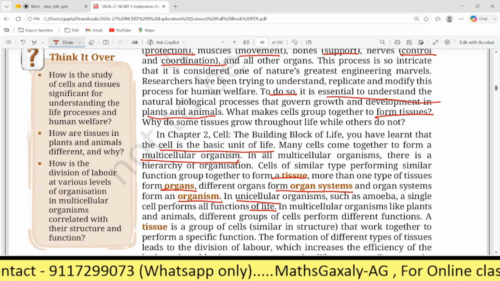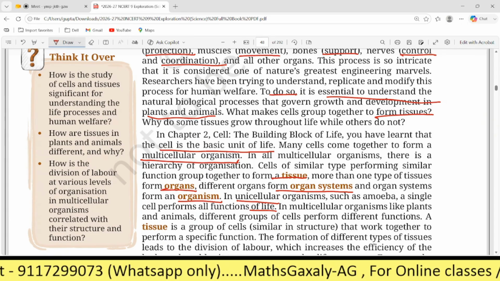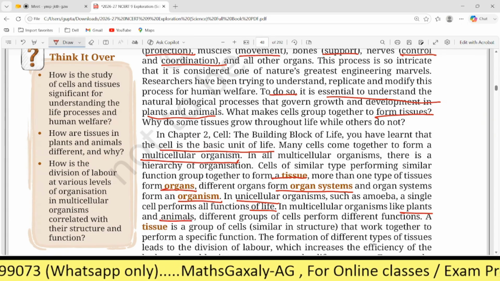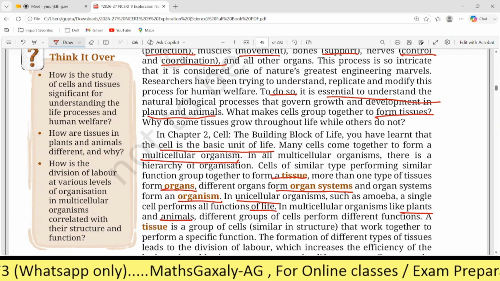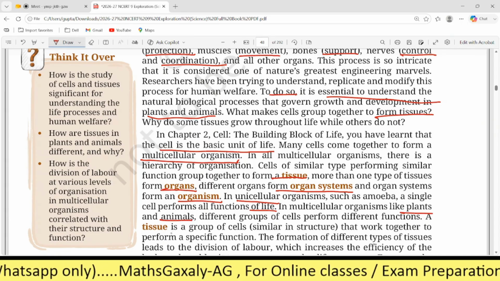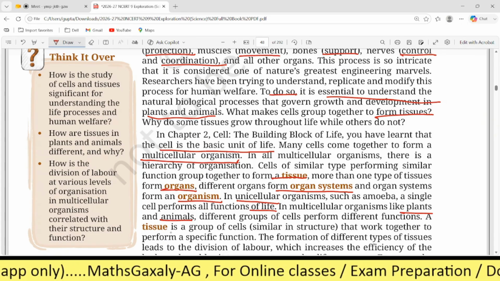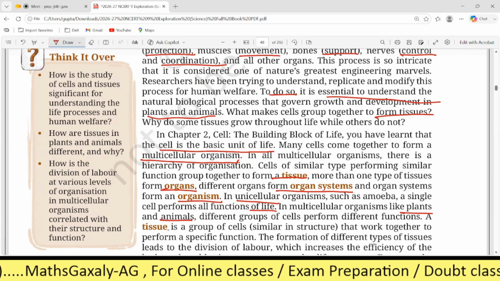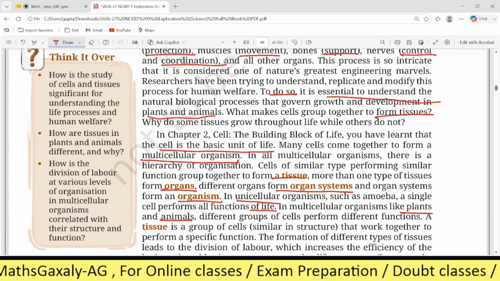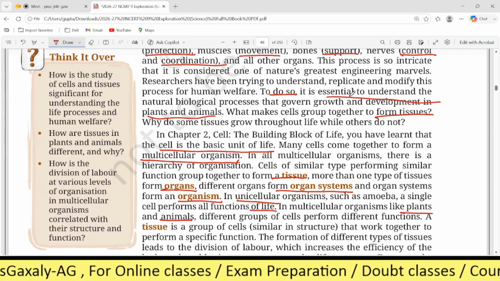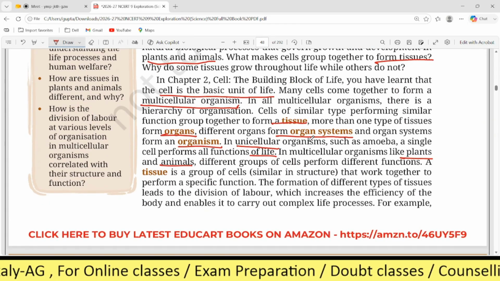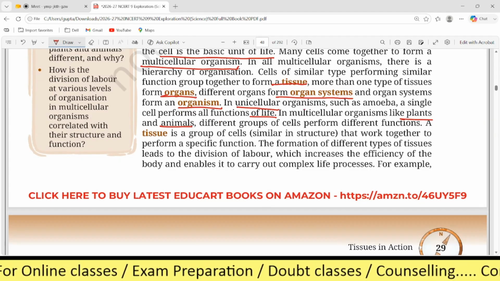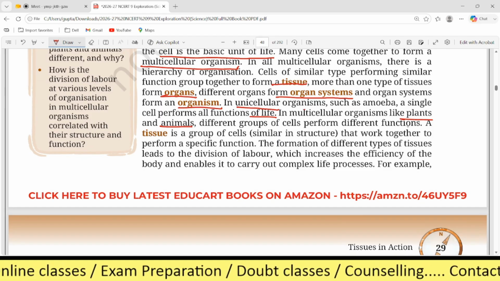In multicellular organisms like plants and animals. In biology or science, human beings and birds are also animals. So when we are discussing animals, it means we are discussing human beings also, and the birds. Is it clear? Different groups of cells perform different functions.